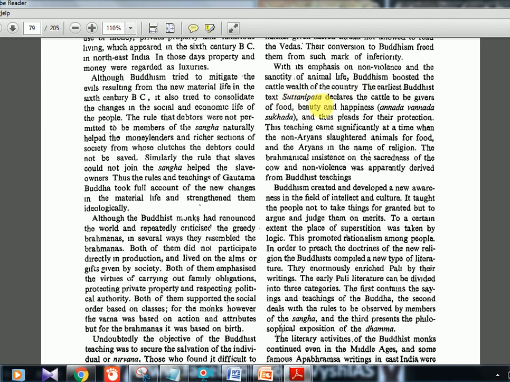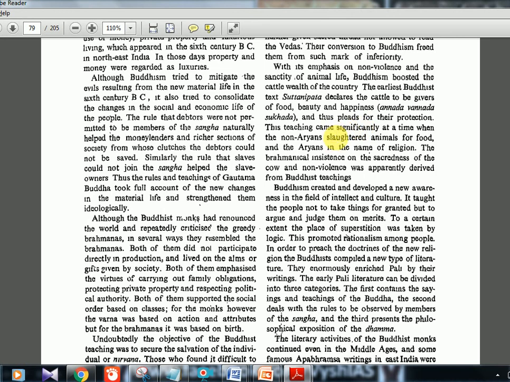Sutta Nipata is one text which declares cattle to be givers of food, beauty and happiness. Because cattle, cow and all is in the news, you should know this. Sutta Nipata is a Buddhist text which declares that cattle are givers of food, beauty and happiness: Annada, Varnada, Sukhada, the same thing, food, beauty and happiness. And thus it pleads for their protection.